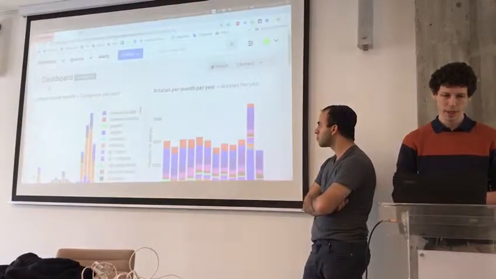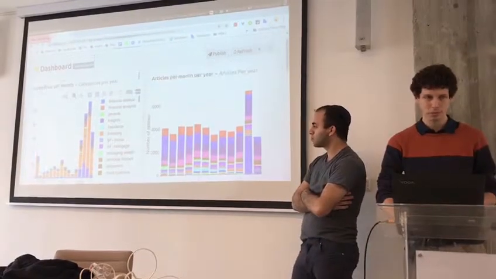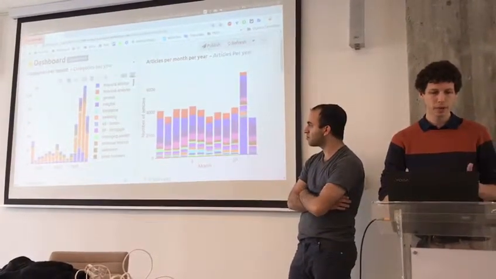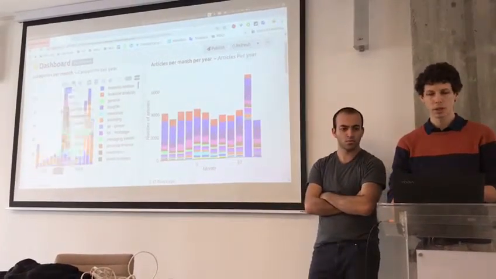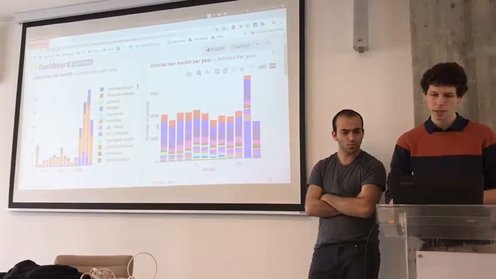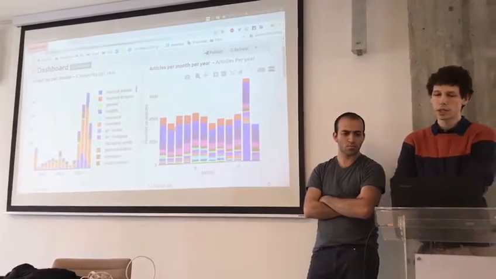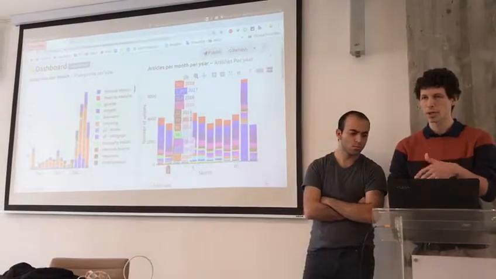Now let's see some Redash. Here, I'll go quickly because I don't know if we have so much time. For categories per month, we can see for each year which categories were created and what articles were from each category. And here we have, for each month, which year had the most articles.